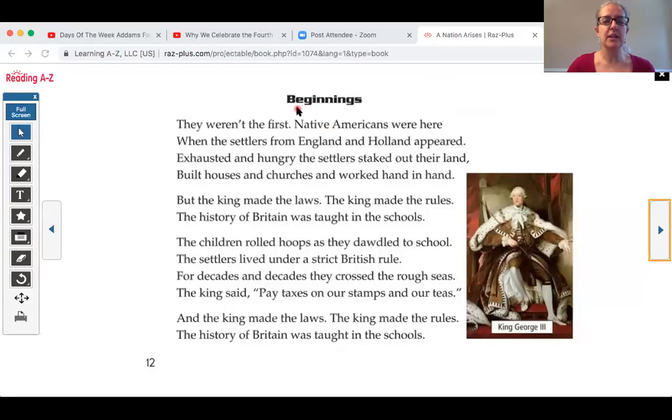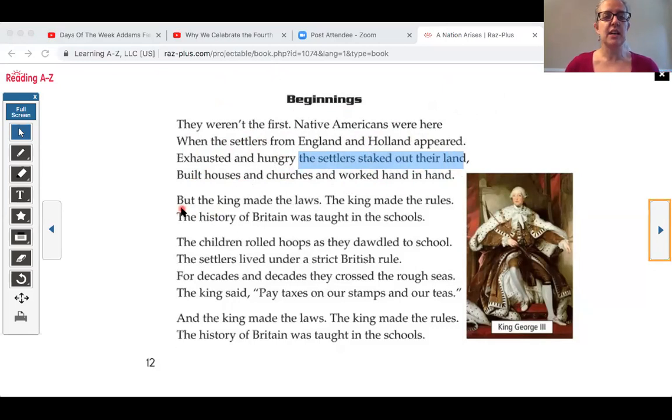Okay, read with me. Beginnings. They weren't the first. Native Americans were here when the settlers from England and Holland appeared. Exhausted and hungry, the settlers staked out their land, built houses and churches, and worked hand in hand. Okay, I'm going to stop and highlight this word right here. The settlers staked out their land. Settlers is another word for colonist. So this is talking about the 13 colonies.